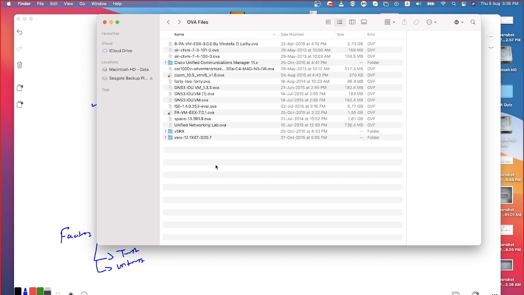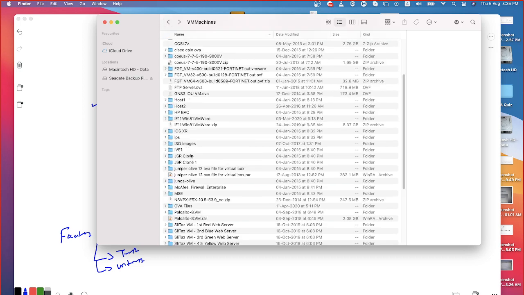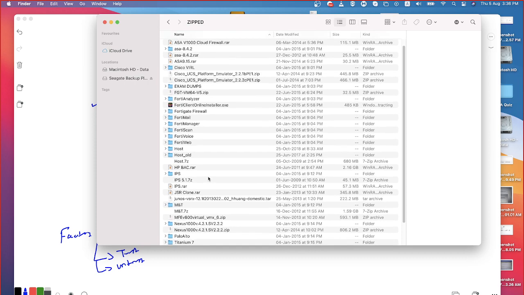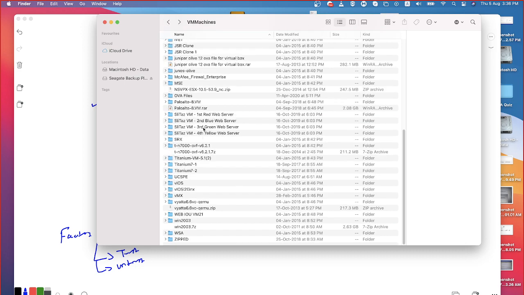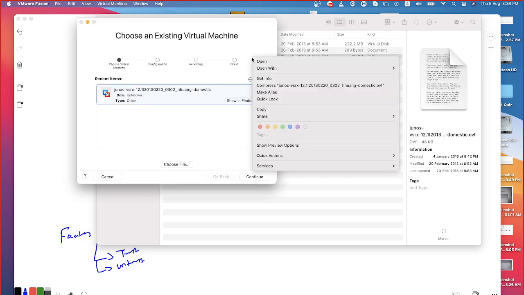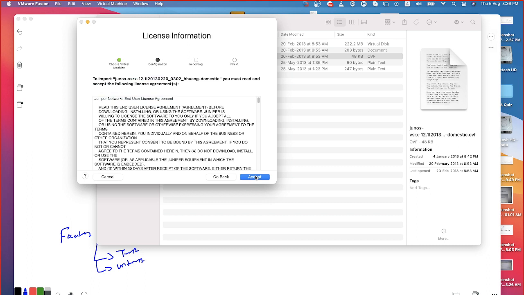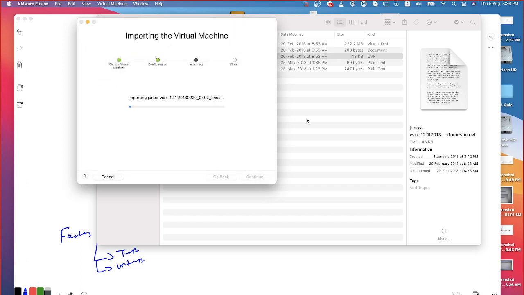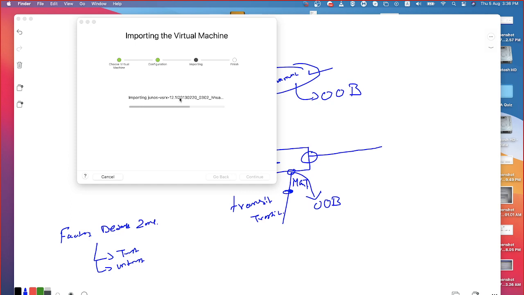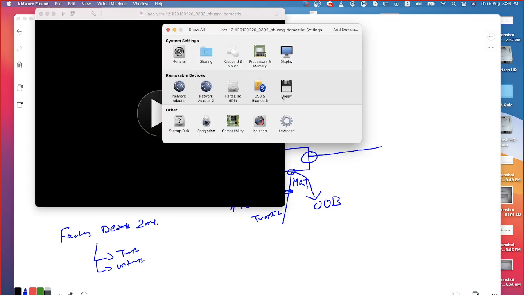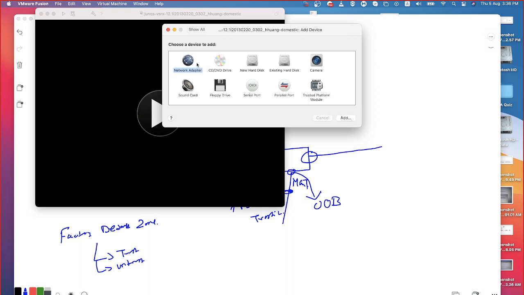Keep the file somewhere. Okay, I have two adapters. Let me add a couple of adapters.